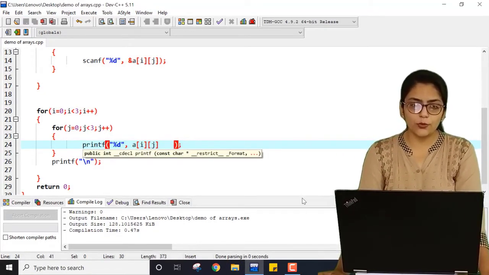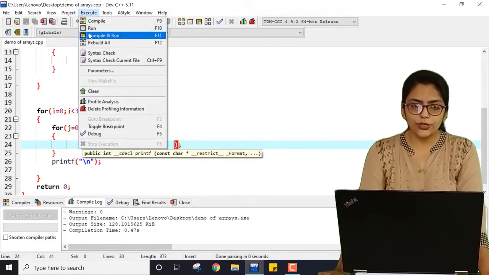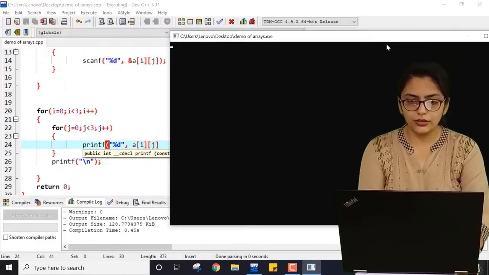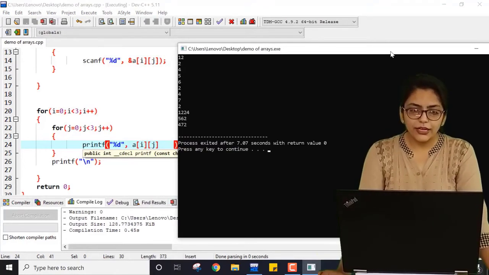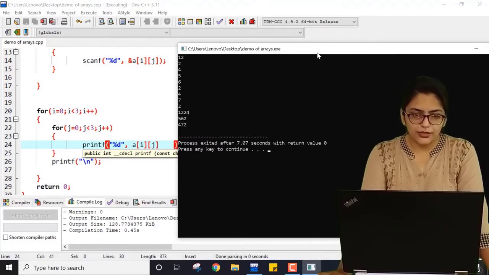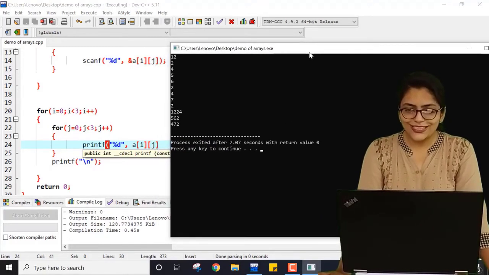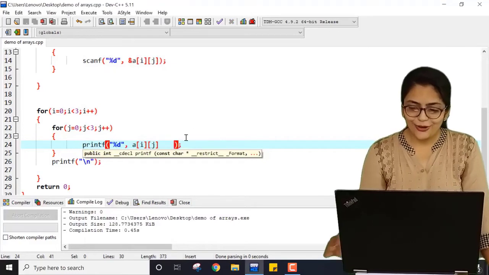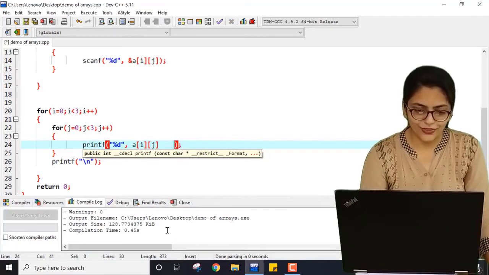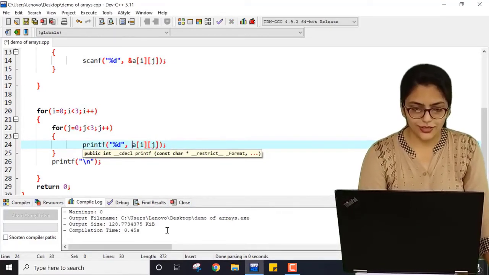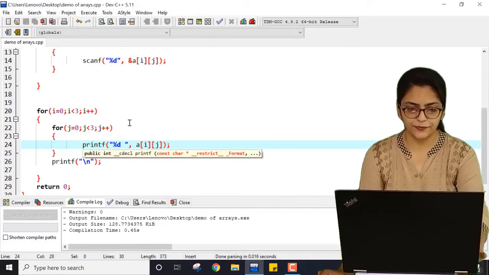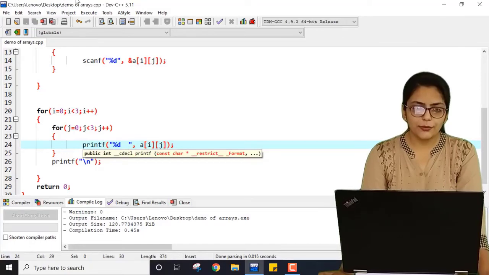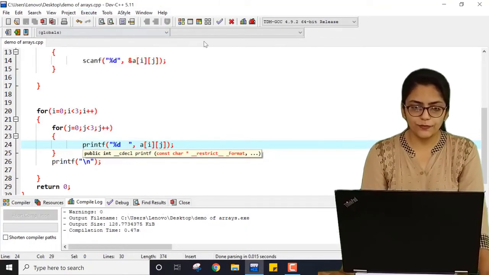If I just save this program, compile it and execute it, and let me just randomly add 1, 2, 3, 4 and so on, you can just see, here it is not printing well. Why? Let me see what mistake I have made. I do not need to give a tab over here; I need to give a tab over here. I was not giving a tab, I was just giving 2 spaces instead of a tab. Let me compile it and execute it.